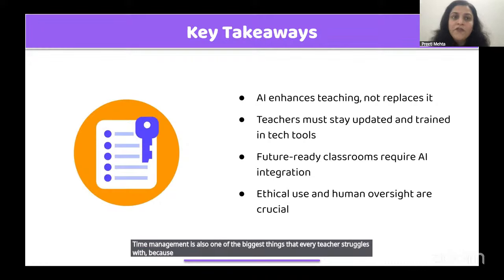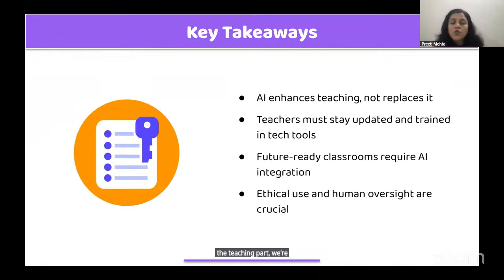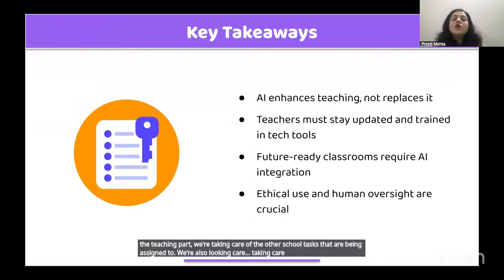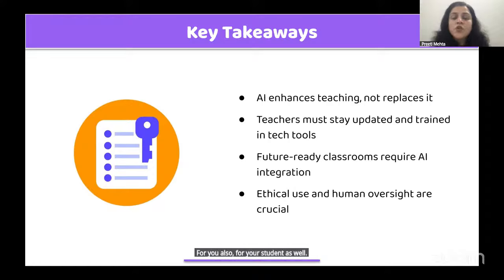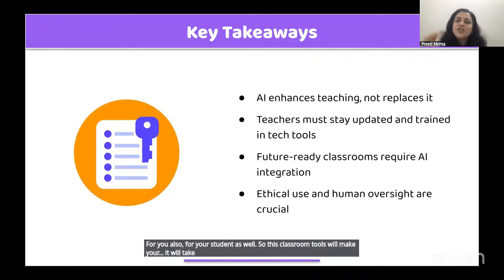Because as teachers we are handling a lot of things. We are handling the teaching part, we're taking care of the other school tasks that are assigned to us, and we're also taking care of our family. So as a teacher you have a lot of things to handle. If you use all of these AI tools, it will help you to have a better classroom experience, for you and also for your students. So these classroom tools will take your classroom experience to the next level, right?